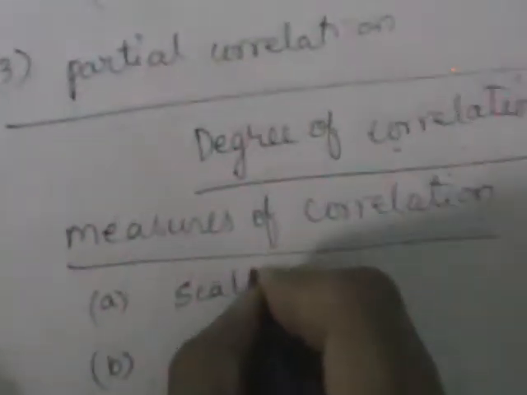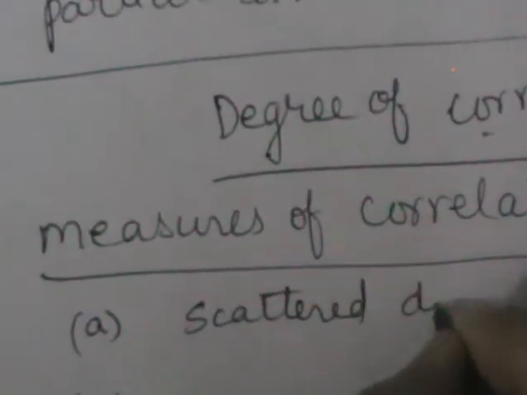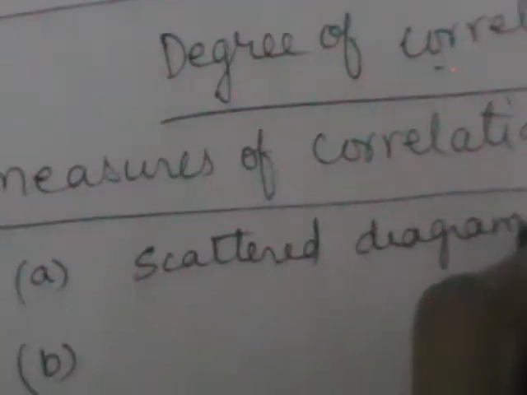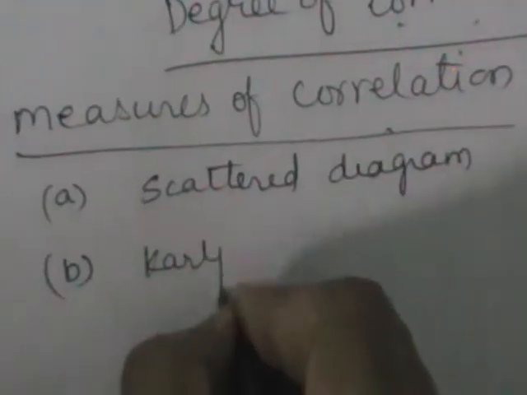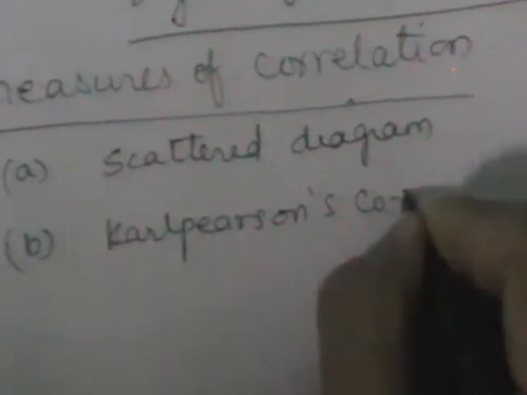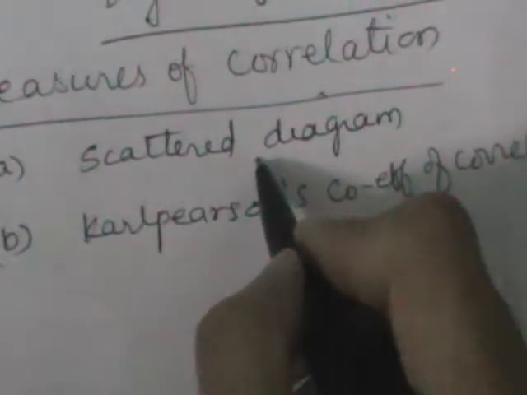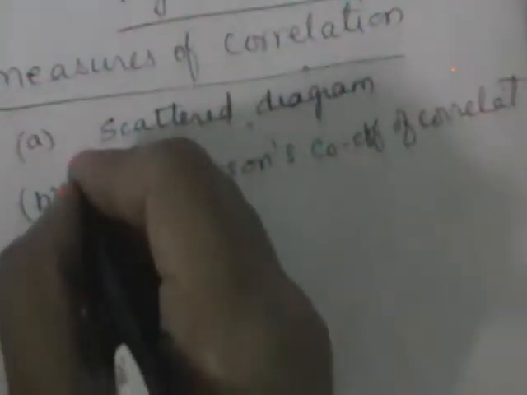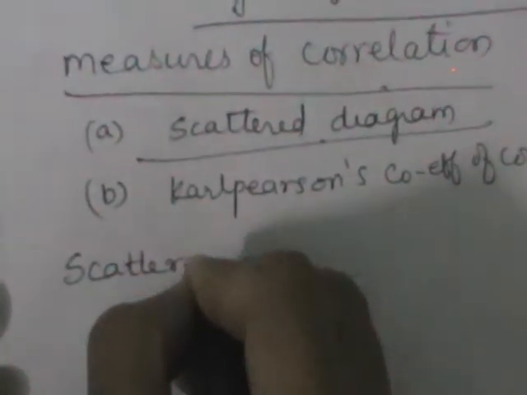Basically you have two measures of correlation, which are the scatter diagram method and Karl Pearson's coefficient of correlation. These are the two measures we use to measure the correlation between any two variables. Let us discuss the first one, which is the scatter diagram.